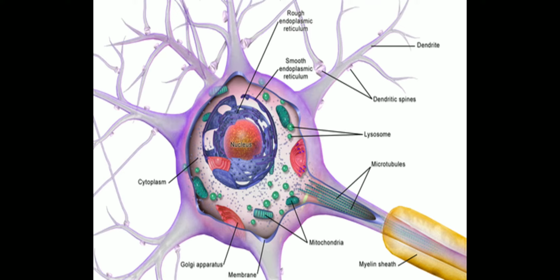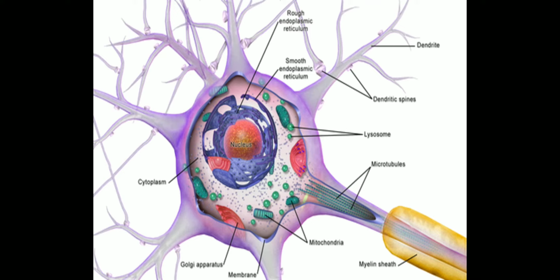The granules which are present in neuroplasm are called Nissl's granules, and they are made up of RNA. Then you will find the cell body gives out two types of processes, dendron and axon.